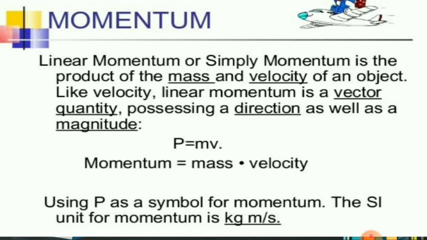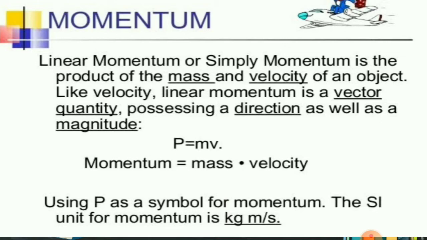See here, I have given in the slide linear momentum, or simply you can call it momentum, children. It is a product of mass and velocity. Already we know velocity has direction. Is it or not? And that's why linear momentum also has direction as well as magnitude. What is meant by magnitude, children? In the previous first lesson we discussed that magnitude is nothing but the value.